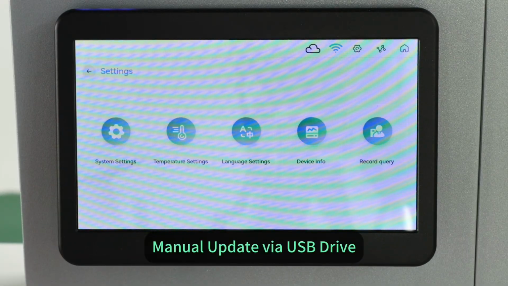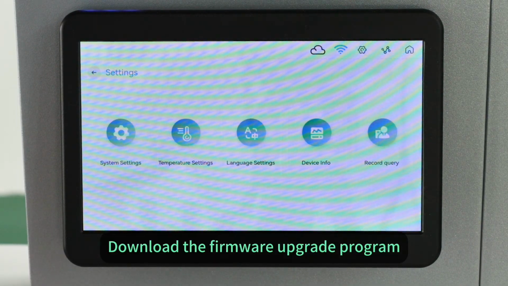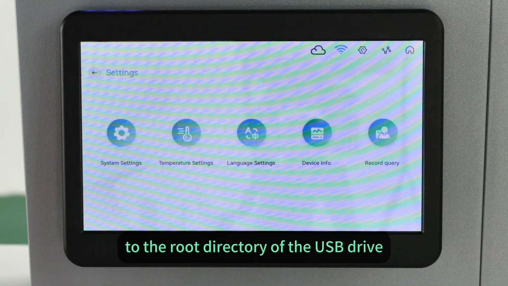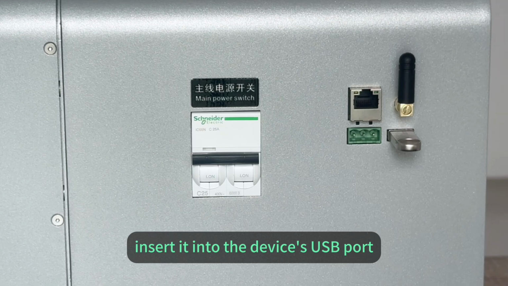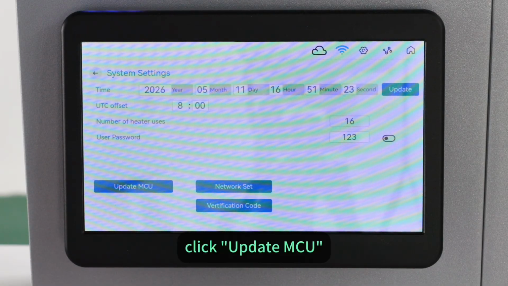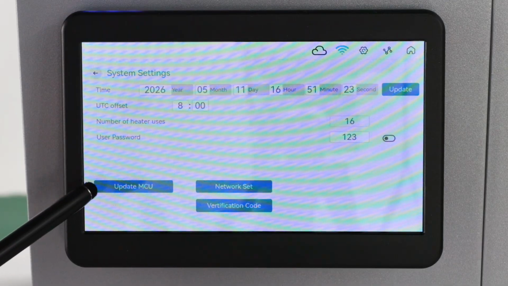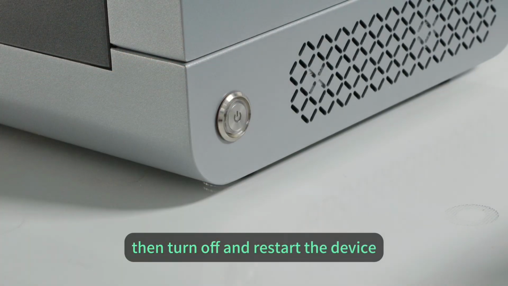Method 2: manual update via USB drive. Download the firmware upgrade program to the root directory of the USB drive. Insert it into the device's USB port. Enter the system settings and click Update MCU. Wait for it to complete, then turn off and restart the device.